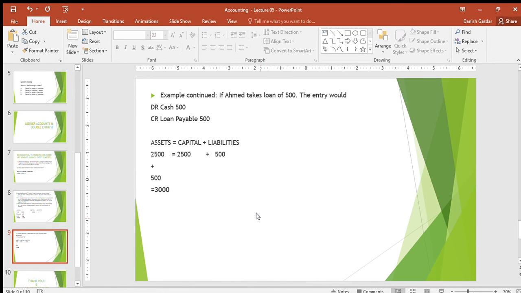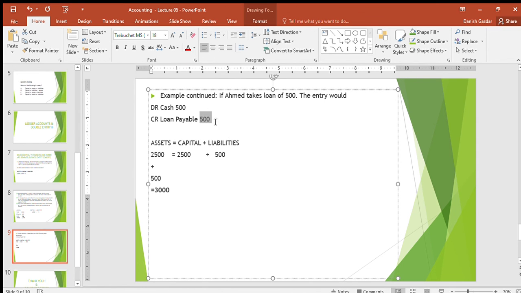Now there is another thing. If the example is continued, if Ahmed takes a loan of 500, the entry would be cash debit and loan payable credit, because loan is a liability and a liability increase is credit. So now the accounting equation would look like this. Asset is equal to capital plus liabilities. Assets are 2500, and because he has received cash, cash is added here, 500. So total assets are now 3000. The capital remains the same, however the liabilities have increased, that is 500. So here we can see that the accounting equation is now equal. 3000 assets and 3000 is equal to capital plus liabilities.